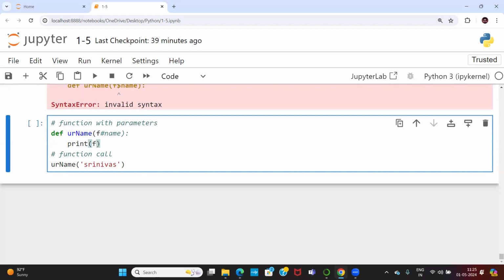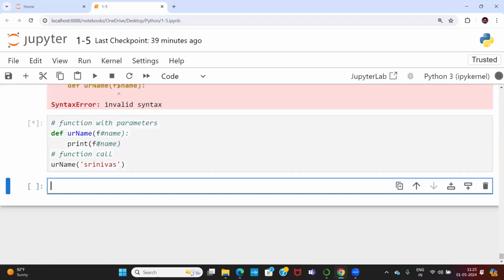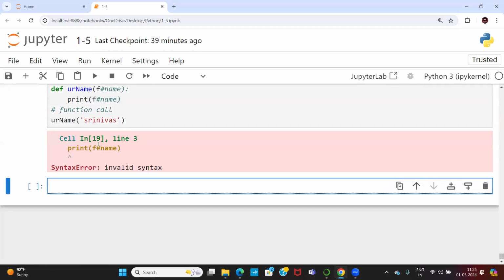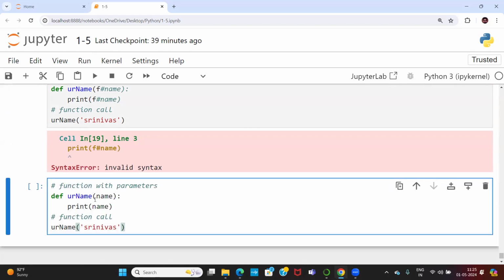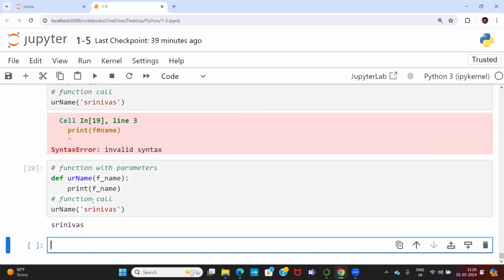Is hash allowed? Not allowed. But you try this one, f underscore name. Now tell me, it is working. Only underscore is allowed. Any other special character should not be allowed for a Python function parameter.